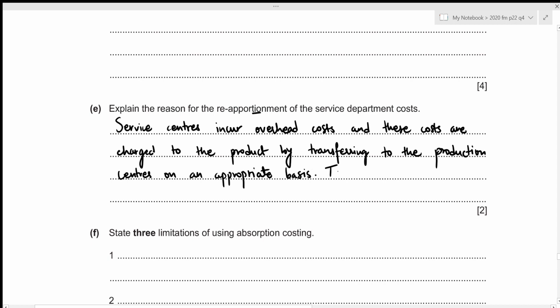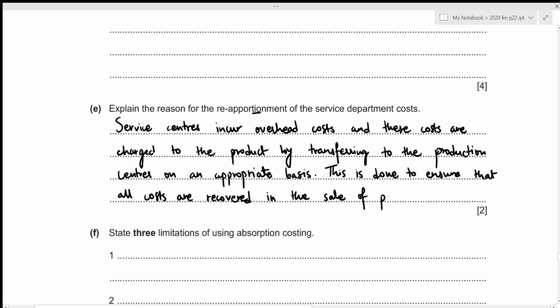And this is done to ensure that all costs are recovered in the sale of products. This concludes the fifth part. We can now move towards the sixth one.